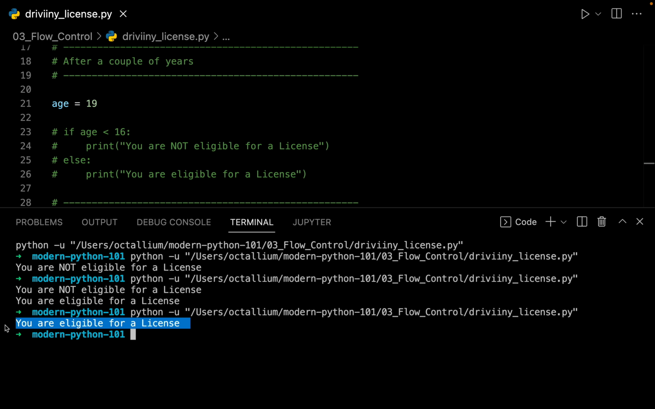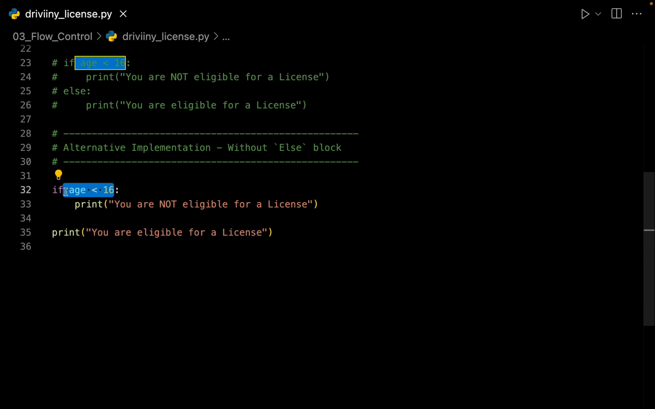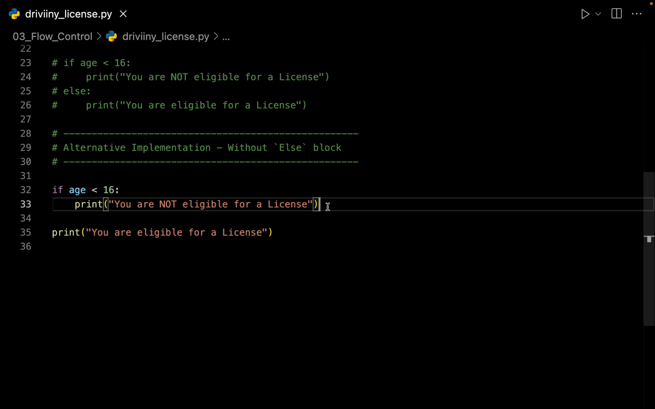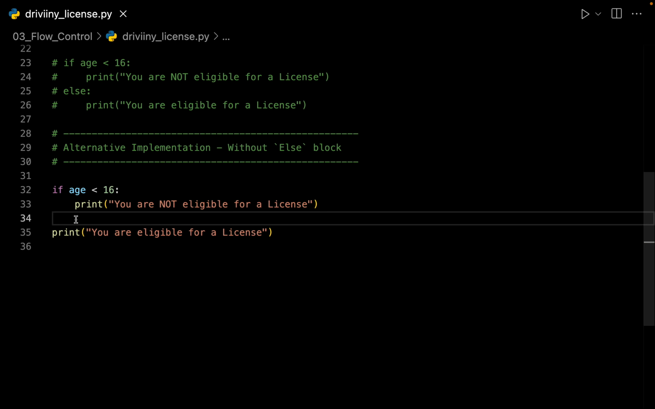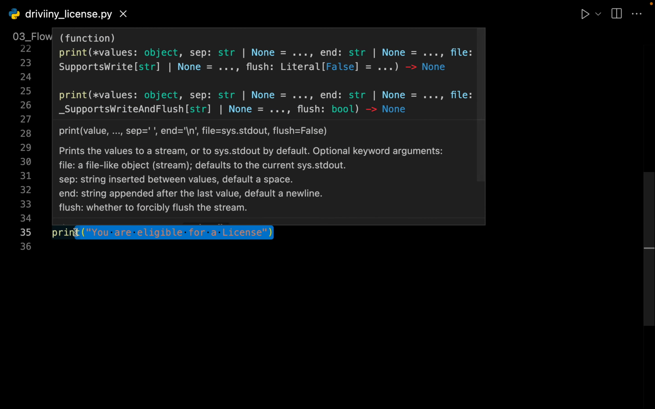Now let's see what's exactly happening. When Python comes to this line number 32, it's again going to evaluate this statement. In our case, the age is 19, so 19 is not less than 16. And since this condition will evaluate to false, Python is going to skip the if block. And since we are going to skip the if block, Python is not going to print this line. It will simply move to the next line. On the next line, that is on line number 35, we are simply going to print out you are eligible for a license, and that's what we get on our terminal.